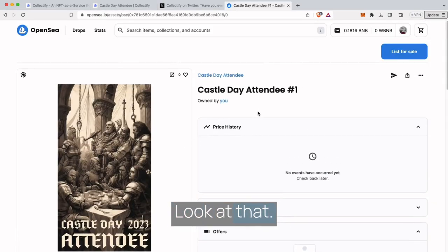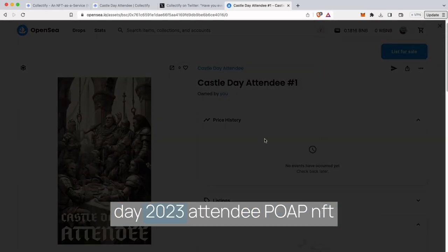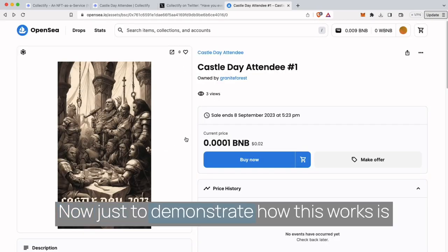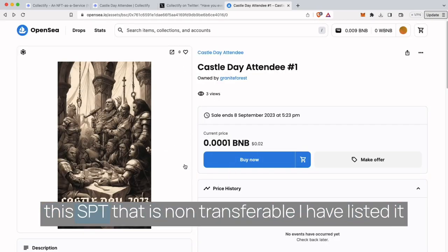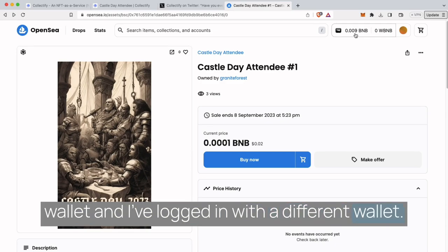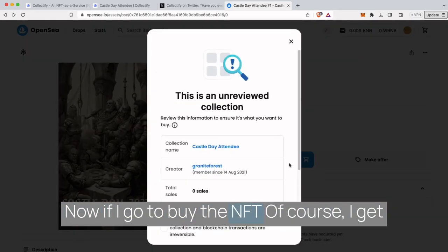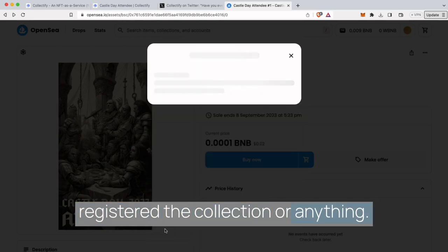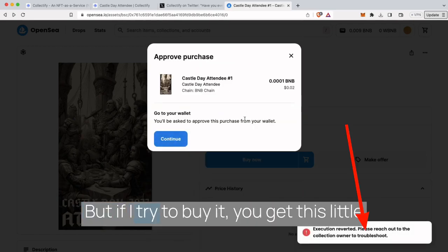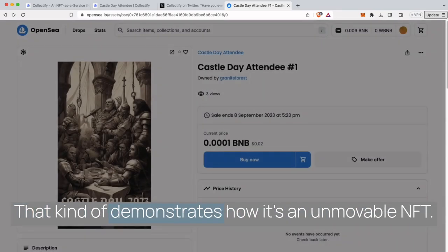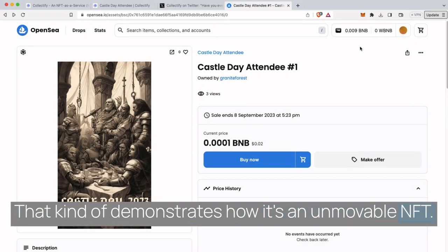And here it is. Look at that. I can see it on OpenSea. The Castle Day 2023 attendee POAP NFT. Now, just to demonstrate how this works, this is an SBT that is non-transferable. I have listed it on OpenSea from the account that holds the wallet, and I've logged in with a different wallet. Now, if I go to buy the NFT, of course I get the standard warning because I've not registered the collection or anything. But if I try to buy it, you get this little warning, execution reverted, right? That kind of demonstrates how it's an unmovable NFT.